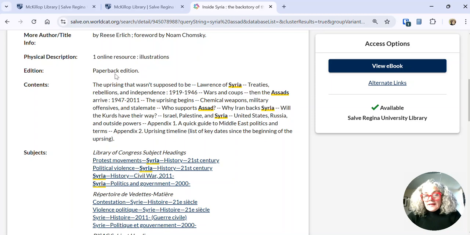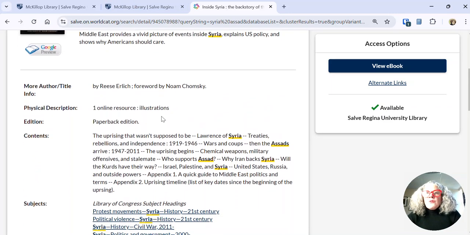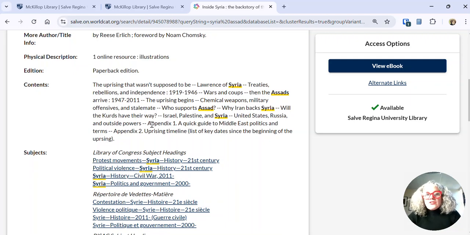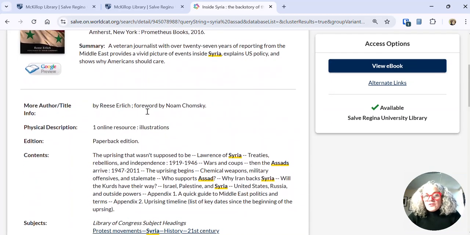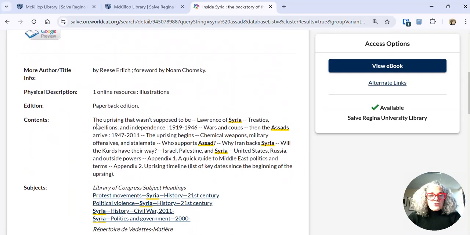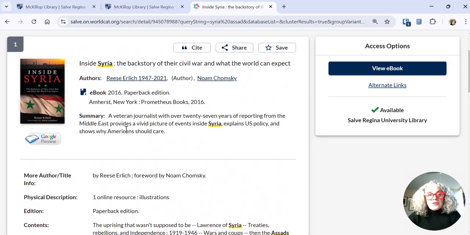If you were looking at a print book, you could request it, and if you saw a chapter heading you were interested in, you could place an interlibrary loan request for just that chapter. And in general, with our copyright restrictions, the rule of thumb is 10% of the work that we can interlibrary loan. So you could choose a chapter or two usually.